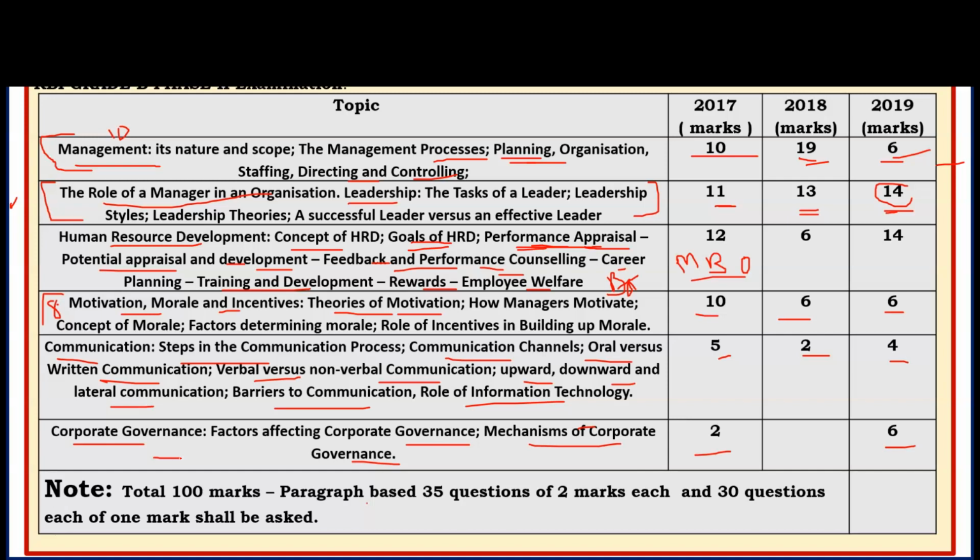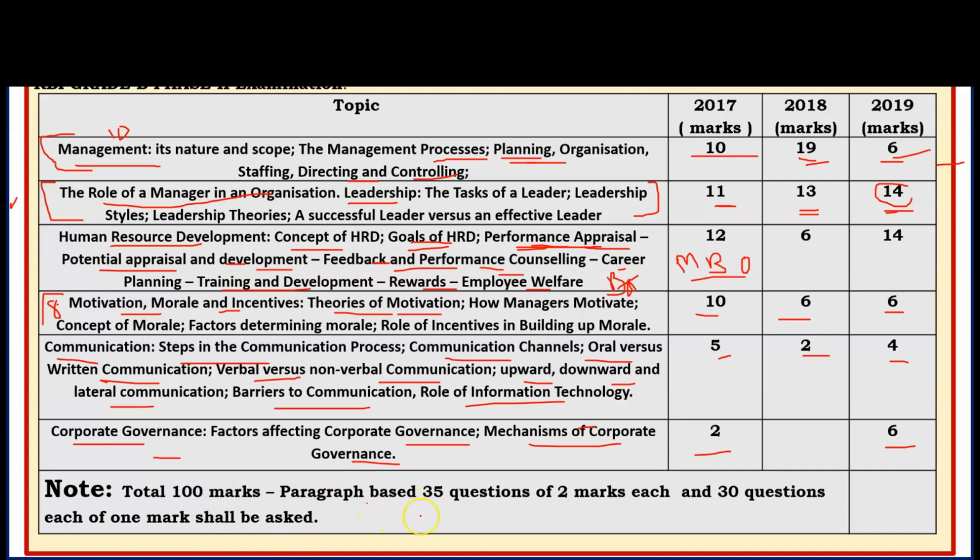The latest corporate governance report was the Kotak committee report, and SEBI has not accepted all the recommendations, but a few recommendations SEBI has accepted for corporate governance. So you have to remember those recommendations which are accepted by SEBI. You don't have to read all the recommendations given by the Kotak committee, only those accepted by SEBI. That is very important, and the history of corporate governance. So that is very important.